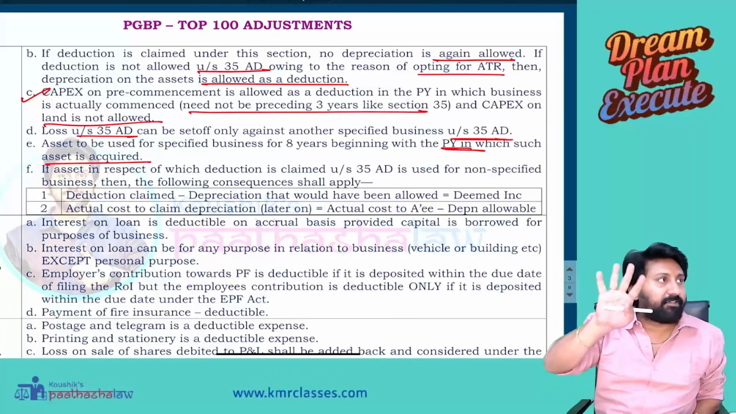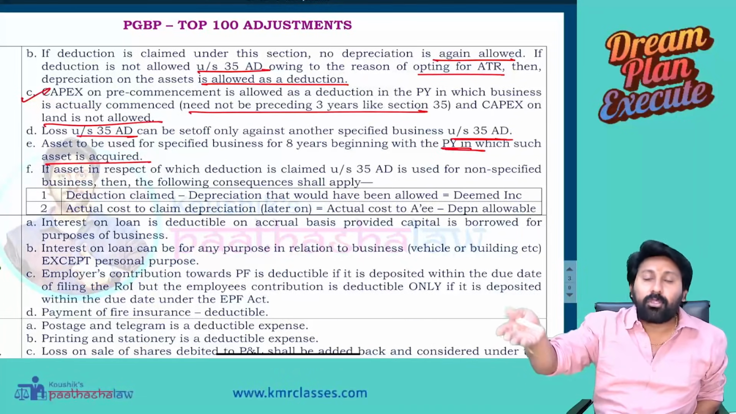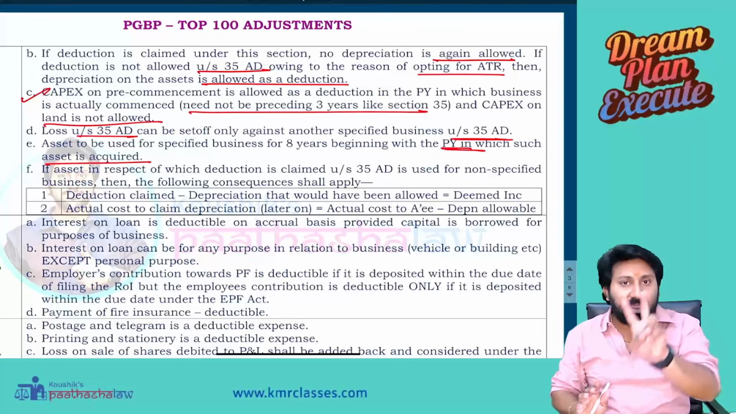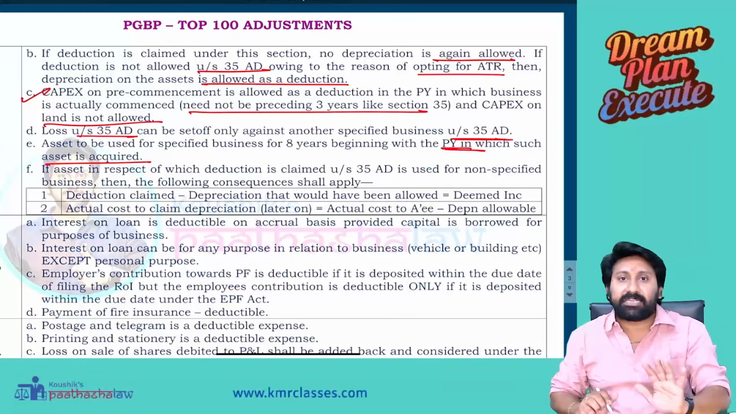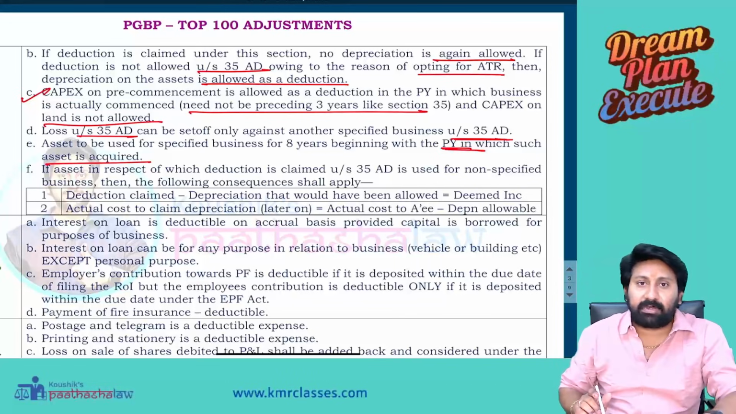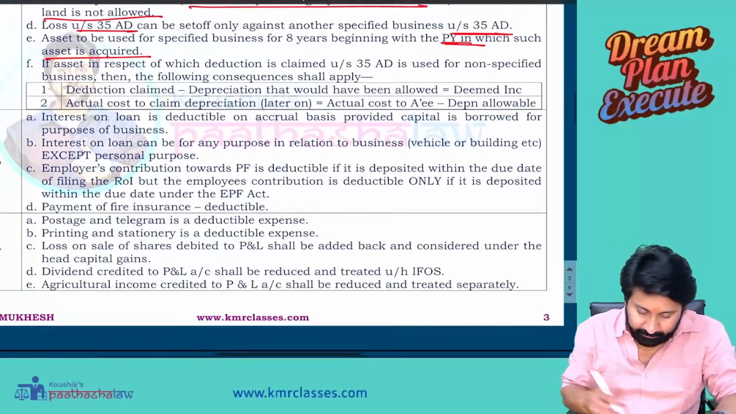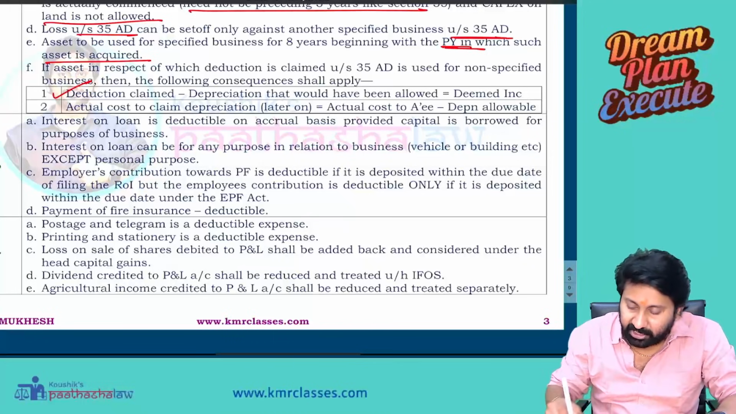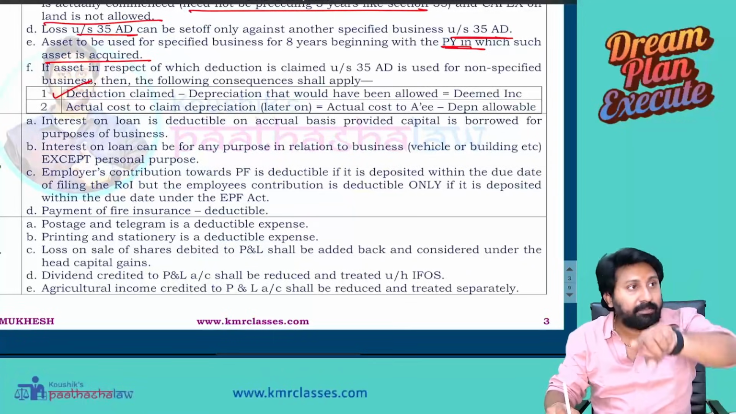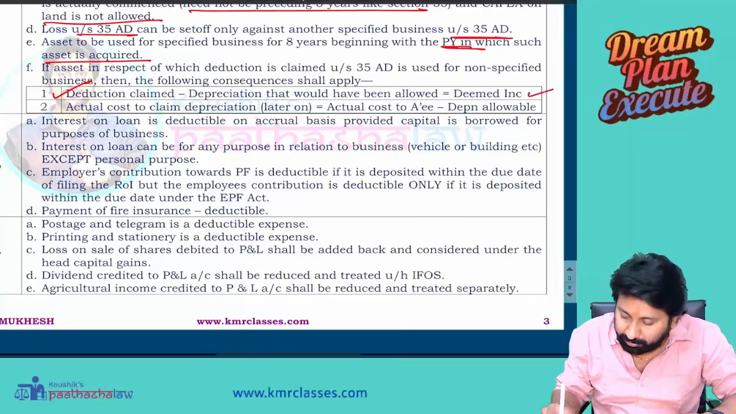No, sir, I used it for 4 years and then converted it into a normal business asset. For example, I am having 2 businesses: a specified business, cold chain facility, and a second business, a retail business. From the specified business I shifted the asset to the other. Then the deduction you claimed, minus the depreciation that would have been allowed had I used it from the beginning in the business, will be deemed to be income.